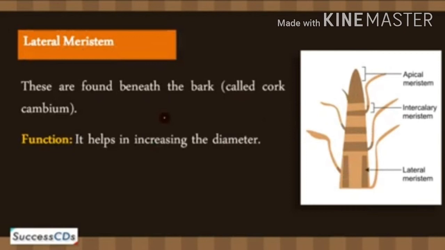And the third one is lateral meristem. It occurs on the sides both in stem and root. These are found beneath the bark of the plant, and it has two types: vascular cambium and cork cambium. Vascular cambium produces the secondary vascular tissue, and the cork cambium produces the protective cork on the outside of the plant.